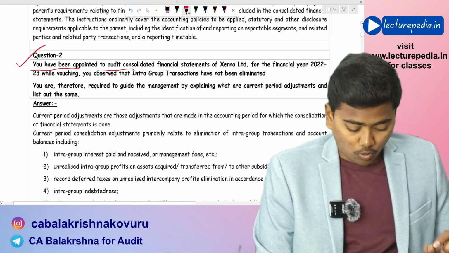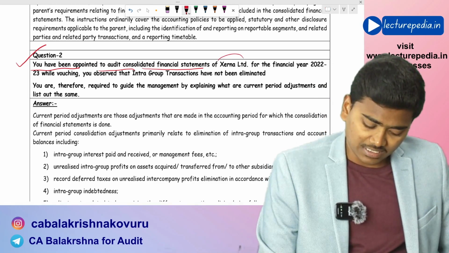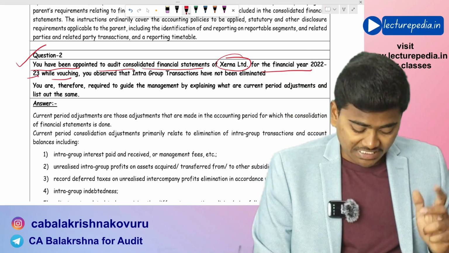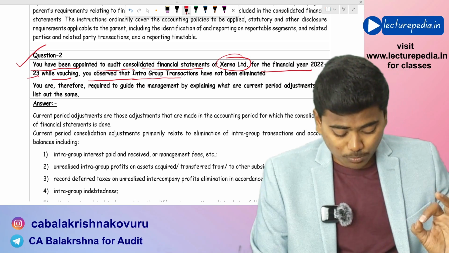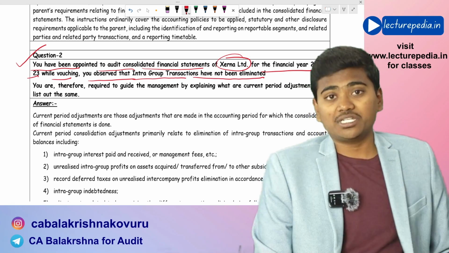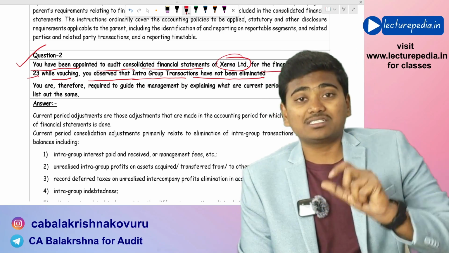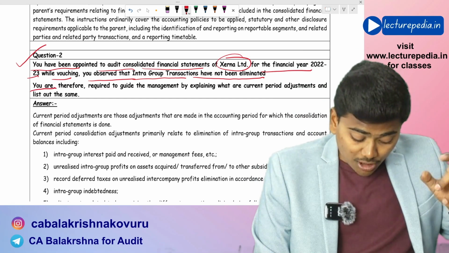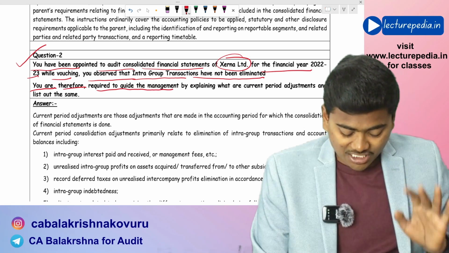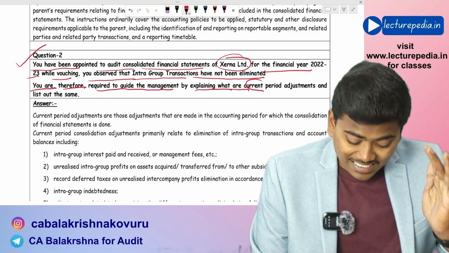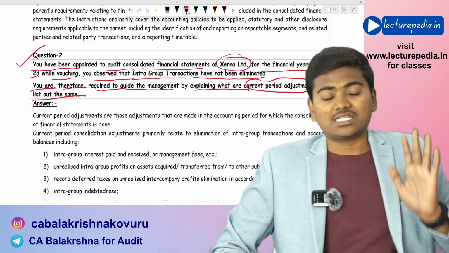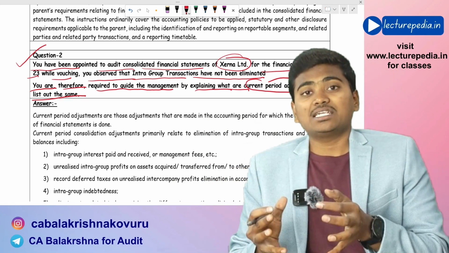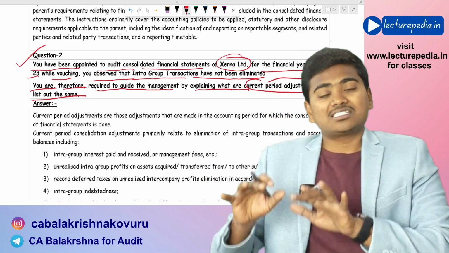You have been appointed to audit the consolidated financial statements of Xerna Limited for the financial year 22-23. While auditing, you observed that intra-group transactions have not been eliminated while preparing the consolidated financial statements. This has been identified by the auditor. Now, you are required to guide the management by explaining what current period adjustments are and listing them out. You need to explain to the management what current period consolidation adjustments are and list them.